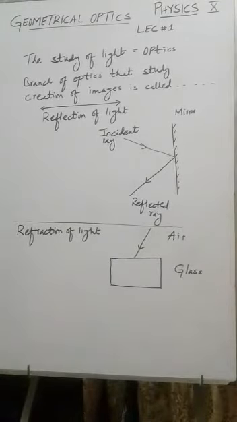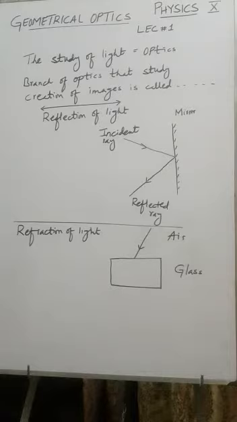Physics of class 10, third chapter is geometrical optics. This is lecture number 1. So we will discuss, first of all, what is geometrical optics. Now optics, the study of light or the study of behavior of light, is known as optics, and there are different branches of optics. The branch of optics in which we study creation of images is called geometrical optics.